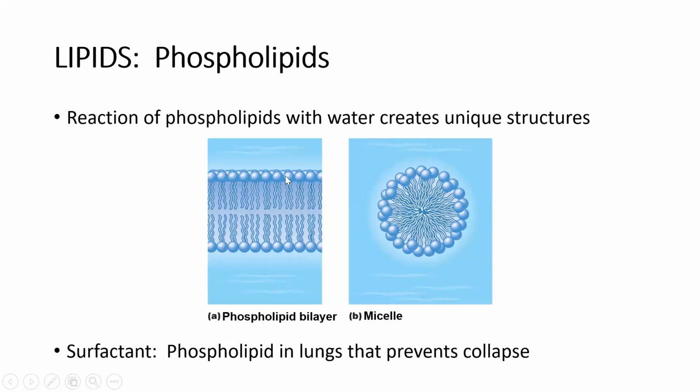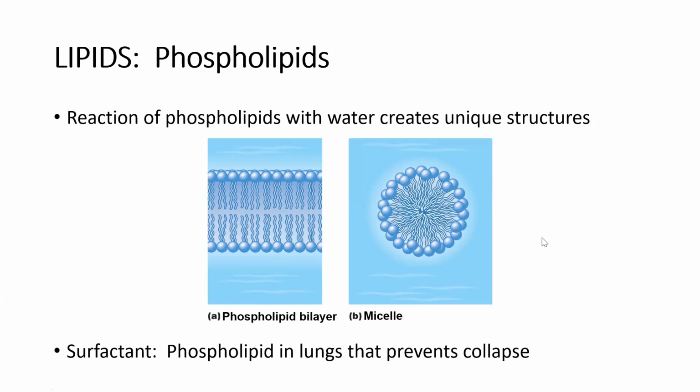Okay, and so when we look at the structure of our cell membrane here on this slide, we can see that the polar heads will face the aqueous environment. This may be the inside of the cell, whereas the nonpolar parts of this phospholipid, the nonpolar tails, are going to face each other. And so that's going to create a barrier where we've got the heads facing the aqueous environments because the heads are polar and they can interact with water, but then the tails are facing each other, and that is creating the barrier itself.